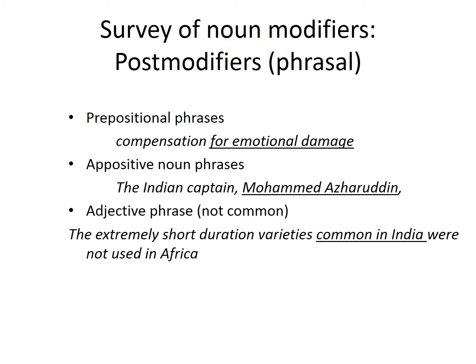And then you can also have appositive noun phrases, which is just a restatement of whatever that noun is. The Indian captain, Muhammad Azharuddin. You can also have adjective phrases that are not very common, but it does happen. So here we have the example, the extremely short duration varieties common in India were not used in Africa. I mean, it does occur, but they're not as common as the others.